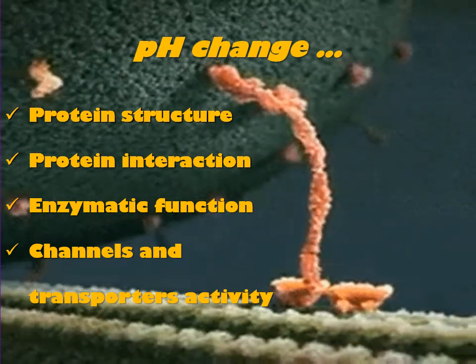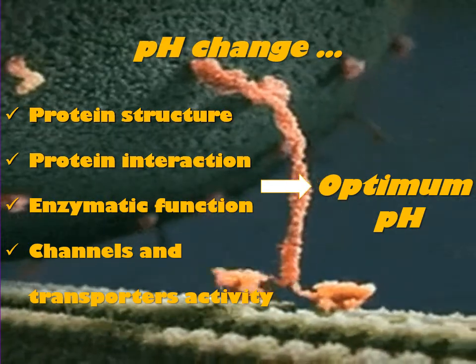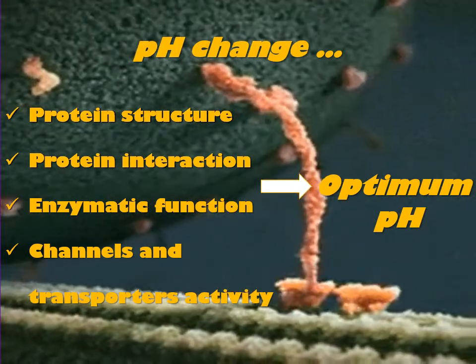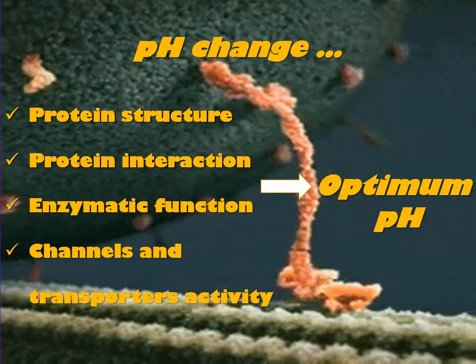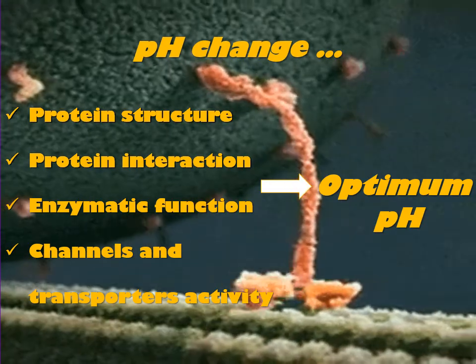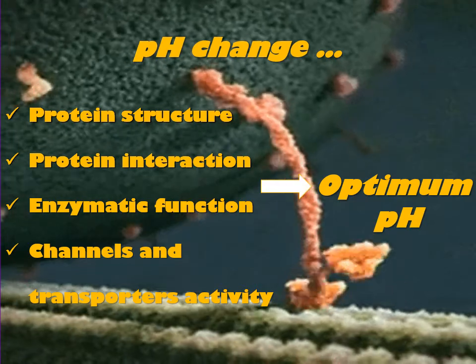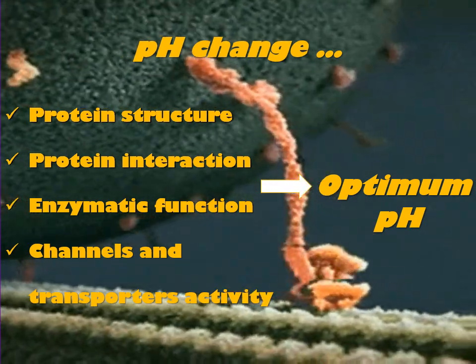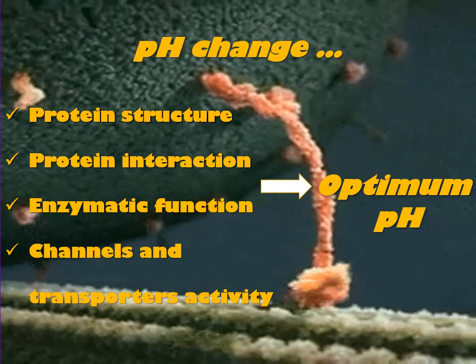Every protein has an optimal pH where it can function, and this pH depends on the protein. For example, the optimal pH of lysosomal proteins, which is a place which is acid, will be acid, and the optimal pH of a protein in the blood, which normally is 7.4, would be 7.4.